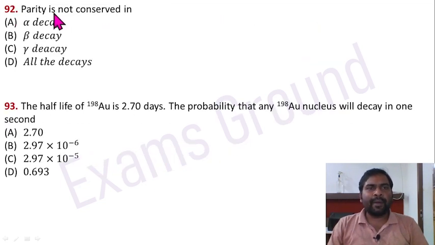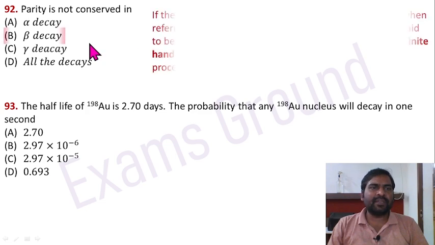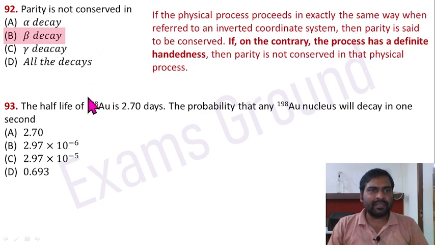Question 92. Parity is not conserved in beta decay.